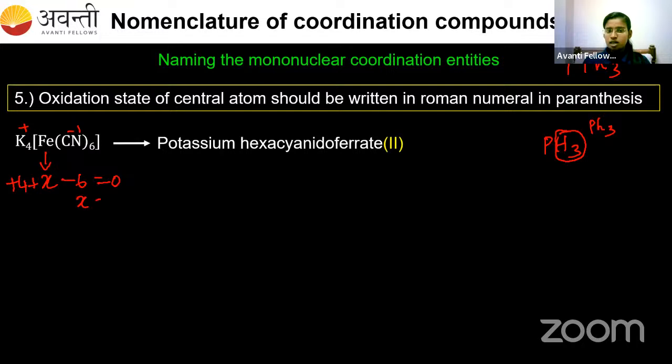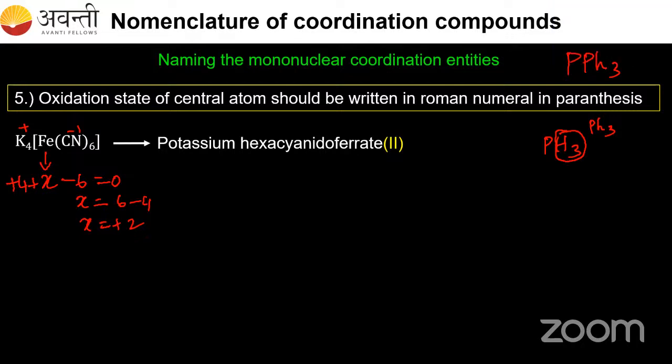X is equal to 6 minus 4, so X is +2. Clear for all? So +2 is the oxidation state of iron. That number 2 has to be written in Roman numeral form inside the curved bracket, which we call parenthesis.